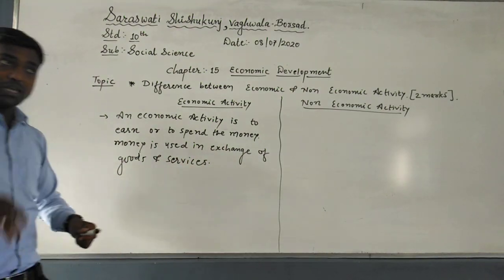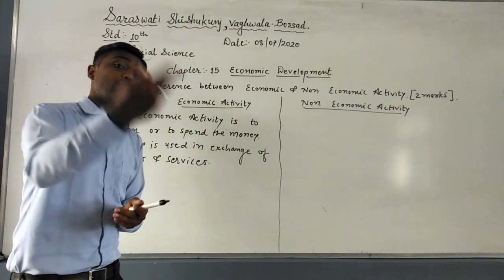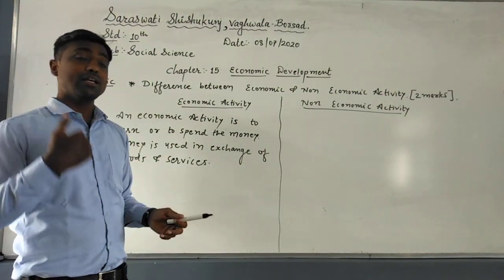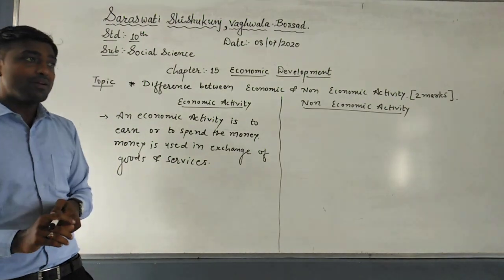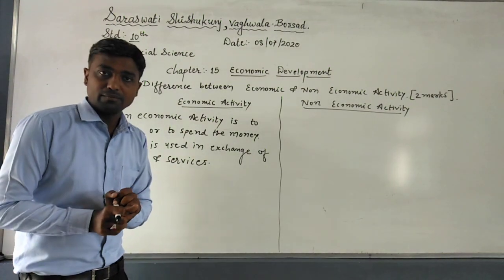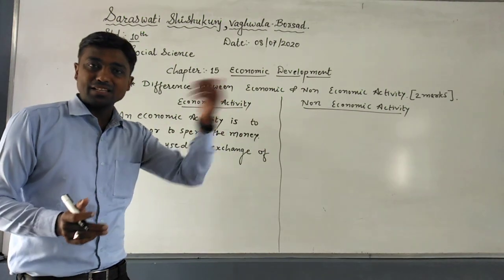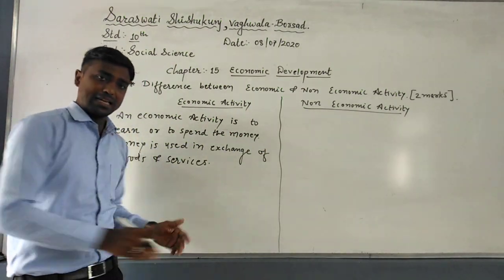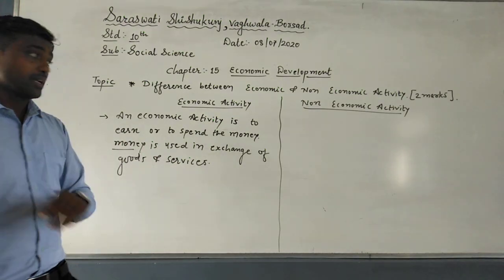For example, if I purchase something from the market, what do I have to give? Money. In return for the money I will get something, and that is called goods. For example, if I want something from somebody else, and to provide that facility they take money, it is called services. In the same way, money is used. The main point is that money is used.